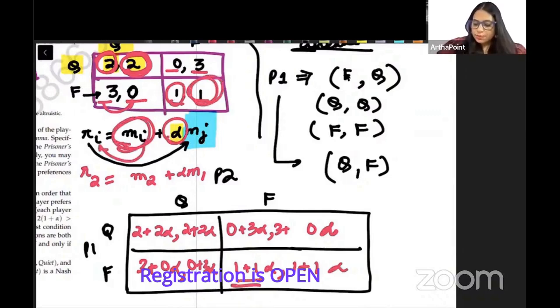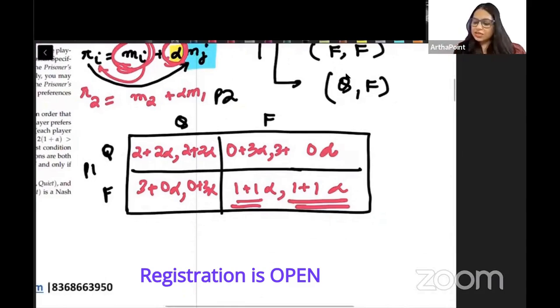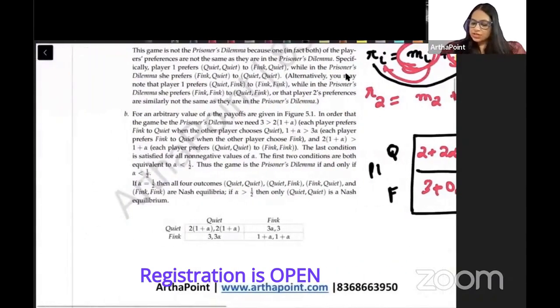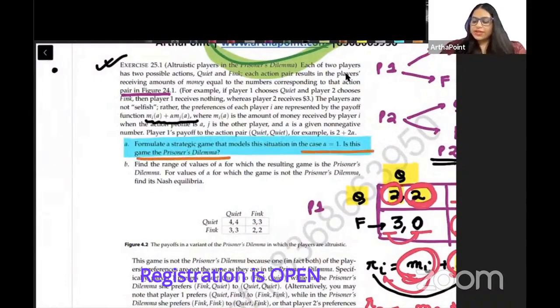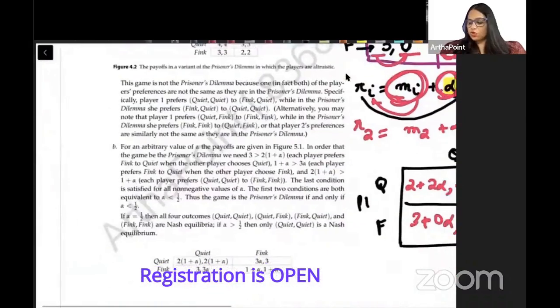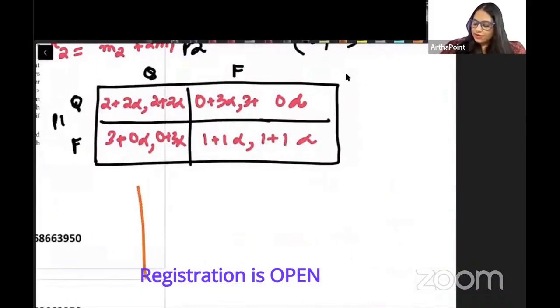Your payoff plus alpha times the other player's payoff becomes your new payoff. This is how we have written this payoff matrix. Clear? Okay. Now read the question. The question is saying: formulate the strategic game that models this situation when alpha is equal to 1, and find whether this is prisoner's dilemma or not. So now I will take alpha as 1.